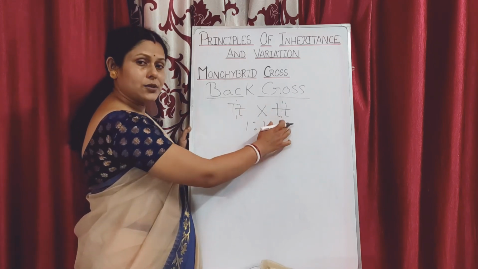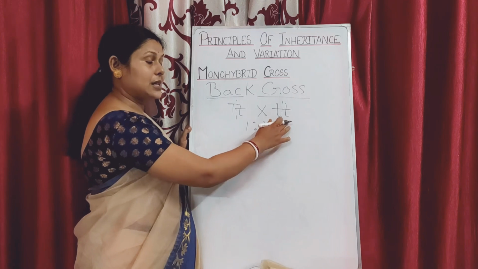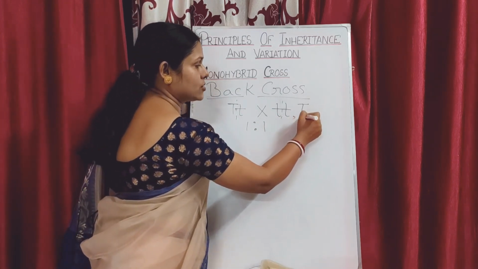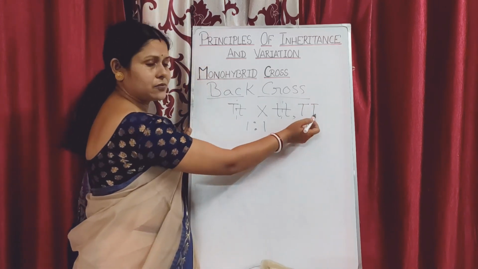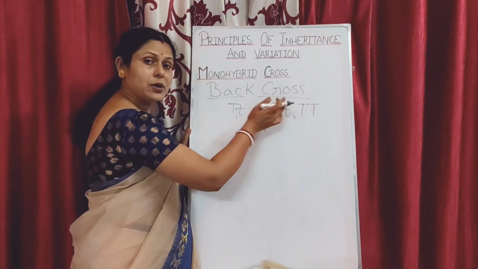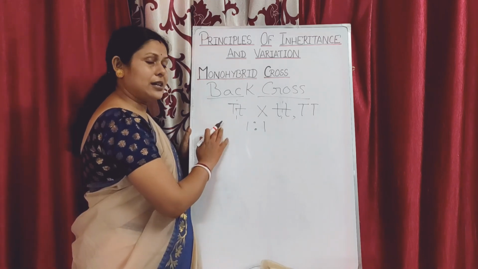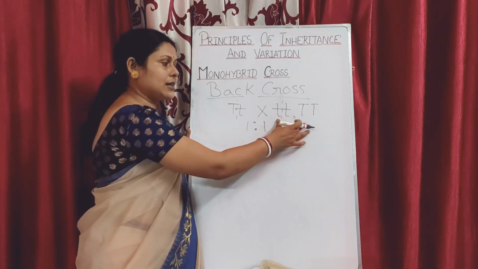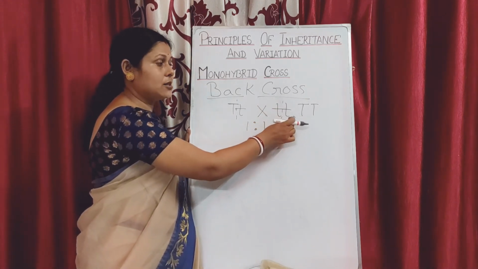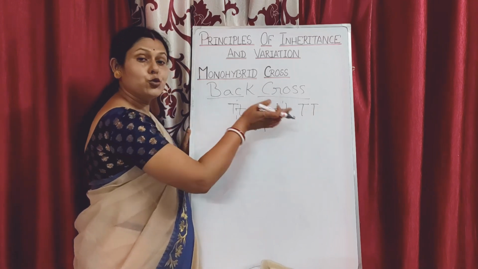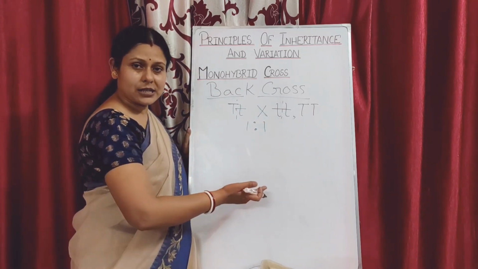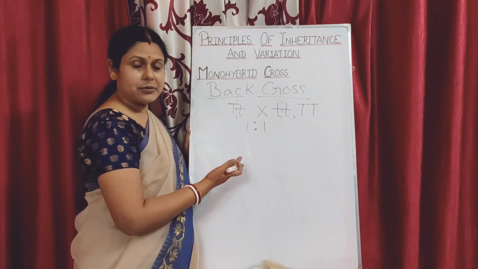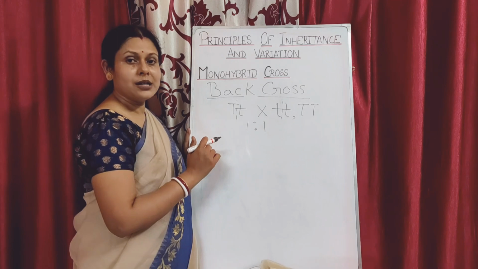So if we are crossing it with a homozygous recessive parent, that is also a backcross, and if we are crossing it with a homozygous dominant parent, homozygous dominant will be capital T, capital T, that will also be considered a backcross. So when a cross is made with homozygous parents, either a homozygous recessive parent or a homozygous dominant parent, to improve the variety of the crop plant or the variety of the domestic animal, then we call that type of cross your back cross.